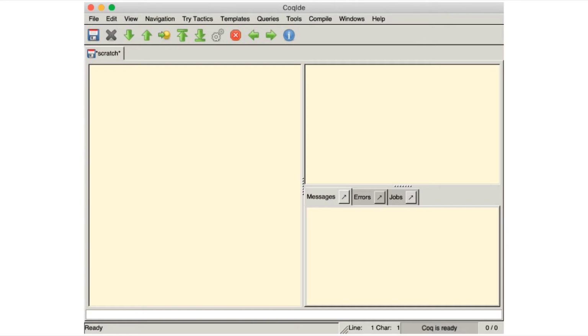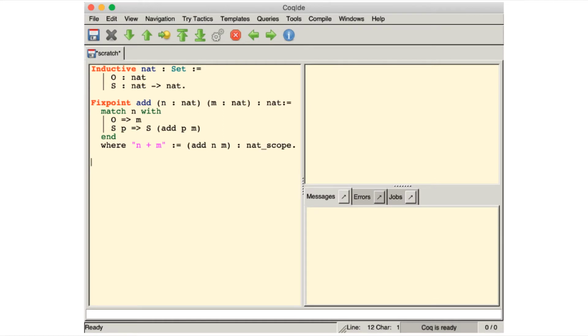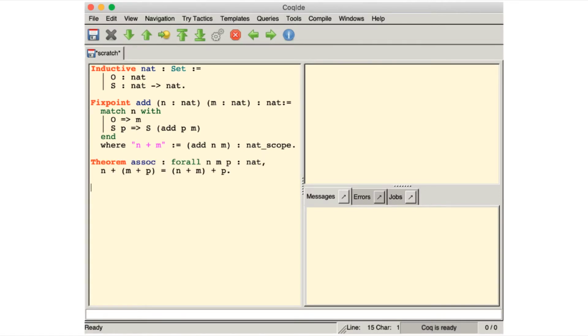You can power up the Coq IDE, which is a front-end interface for the proof assistant, and start by defining the natural numbers nat using a unary encoding, where you define 0, and then the rest are defined using the successor operator S. Then you define your function for adding natural numbers, which here is a recursive function, and you denote its shorthand n + m. The add_assoc theorem defines the associativity property for all n, m, p.